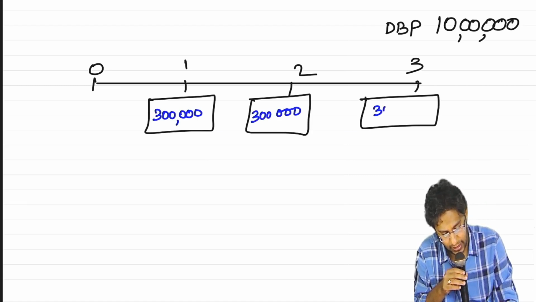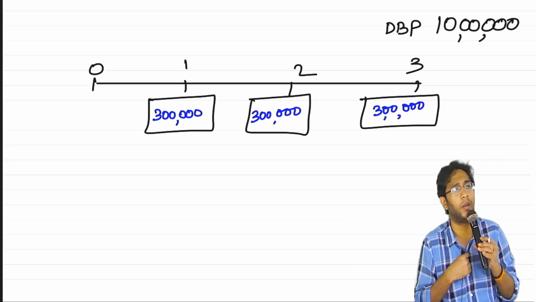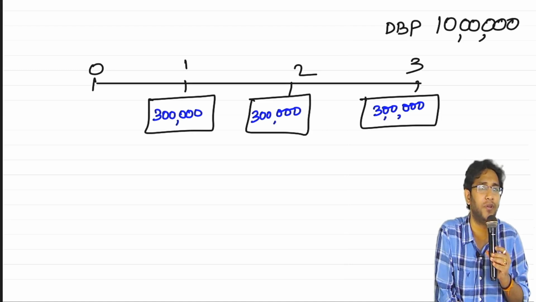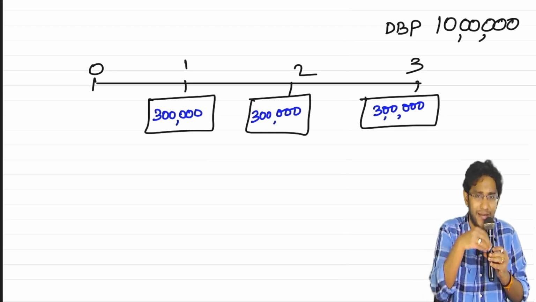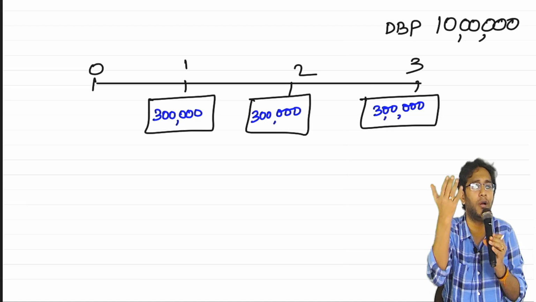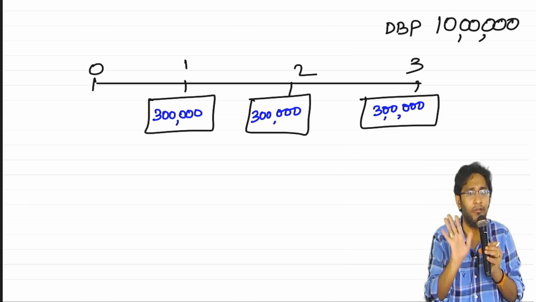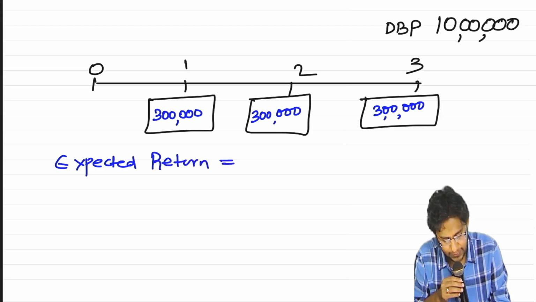3 lakhs, 3 lakhs, 3 lakhs. That means our employer will contribute a total of 9 lakhs. When he contributes 9 lakhs, what is his feeling? The 9 lakhs plus the returns earned on this 9 lakhs put together will be equal to 10 lakh rupees, which will be used to repay my obligation. That's the plan. So can I confidently say that the employer has expected a return of 1 lakh rupees?